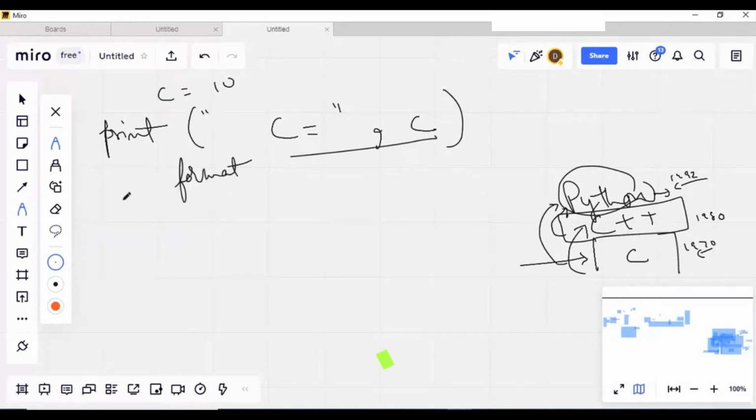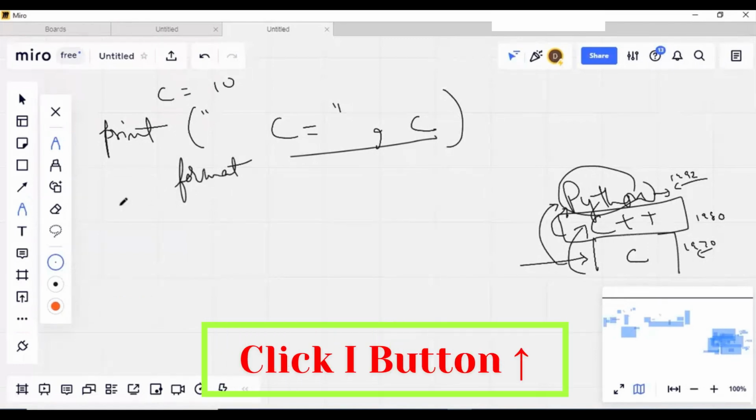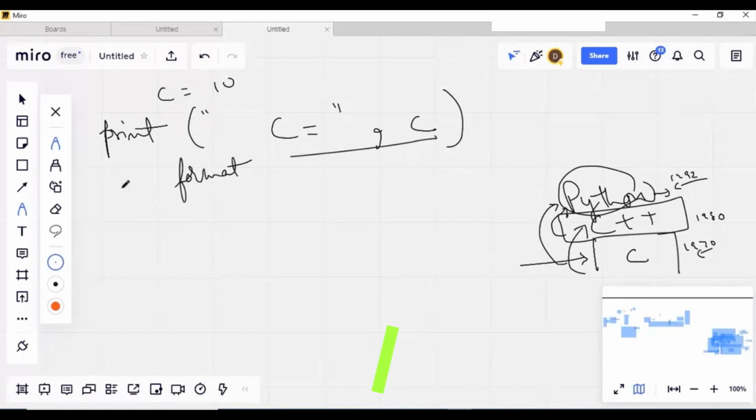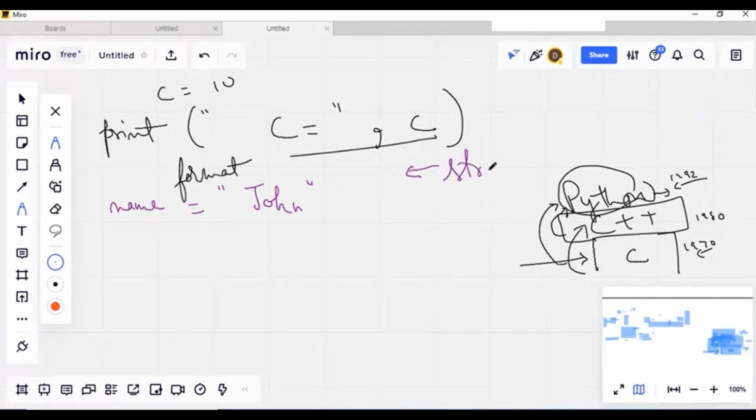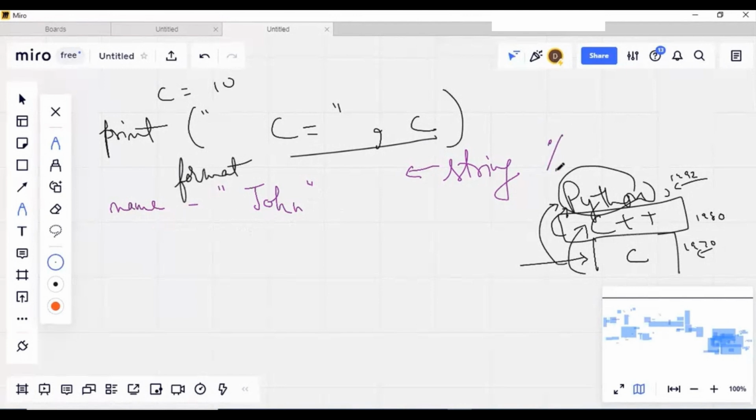Whenever there is string data, suppose I'm having a name. Let's take a name. You also know name is a string. Whenever I'm taking it in quotes, it means it is string data. I can call it a string. This string, where double quotes or single quotes are used, is represented by %s in the days of C.